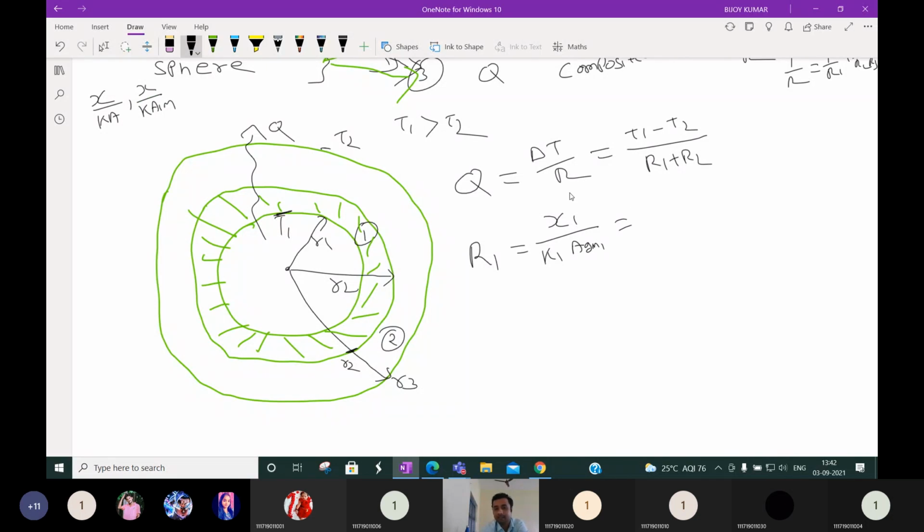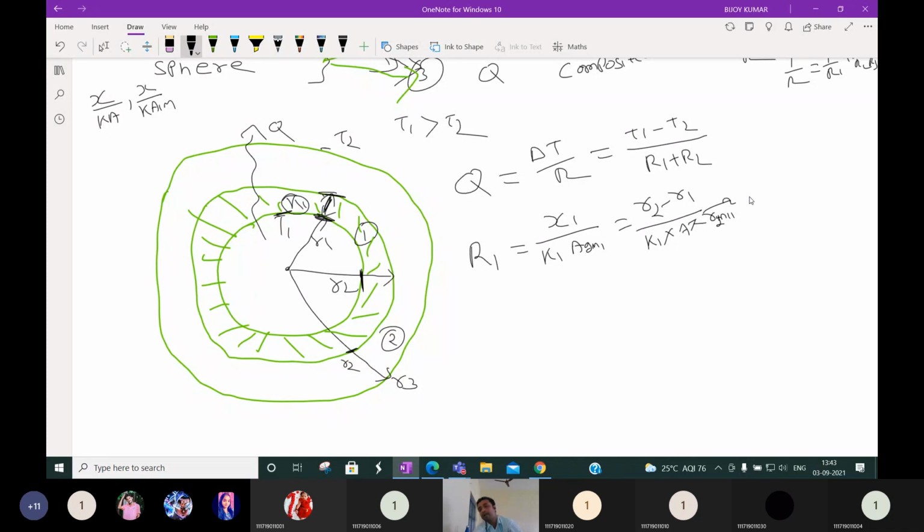Where x is the thickness. Here up to this is R1, and up to this is R2. This is the thickness. So what is the thickness? It is R2 minus R1 by K1, suppose the thermal conductivity of this material is K1, into Agm1. We are considering first only the inner sphere. So Agm1 is 4 pi Rgm1 square. Yes or no?